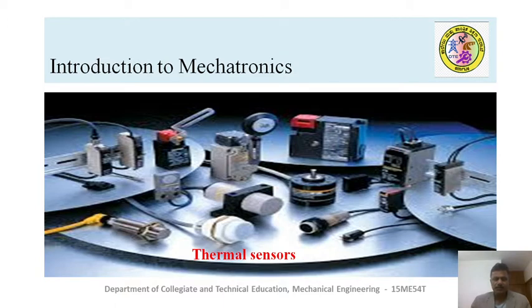That means if you are getting the output of the sensor in analog form, that is in voltage or current, we call it an analog sensor. And if you are getting the output of the sensor in numbers, in digits, then we call it a digital signal. So based on the kind of problem you are solving, the project you are developing, these sensors are used.